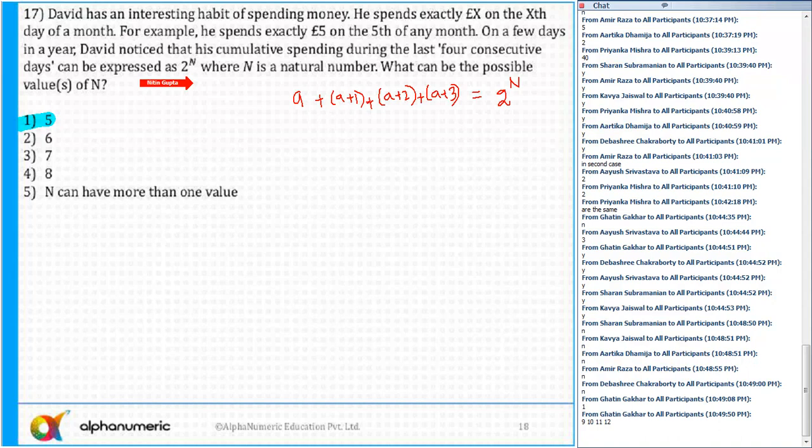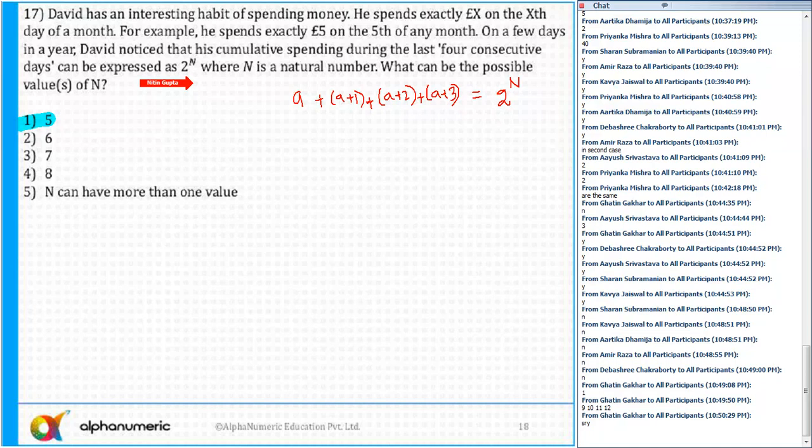So Jatin, 9 plus 10 plus 11 plus 12, what is this value? Can you tell me? Tell me. Okay. Now, this expression is equal to 4a plus 6, which is equal to 2 raised to power n.